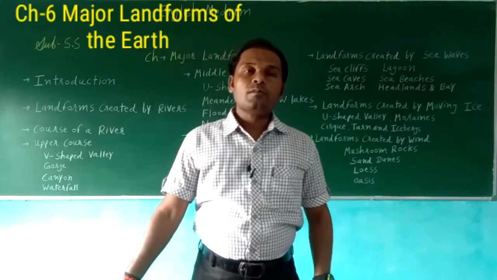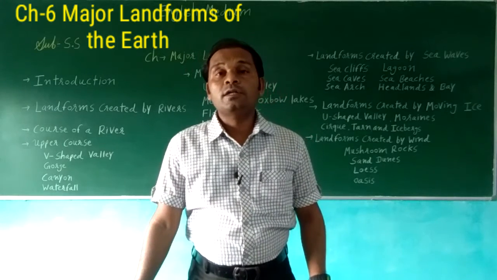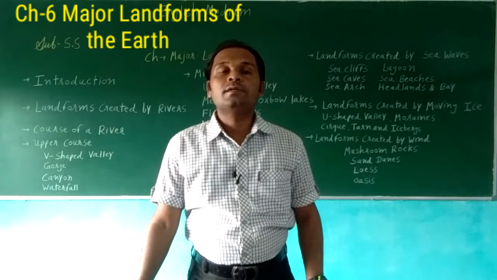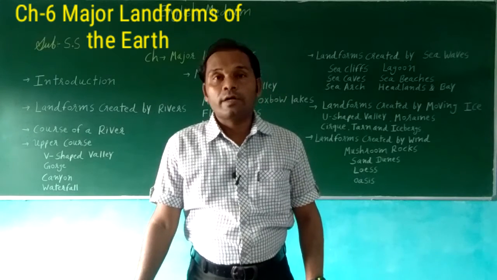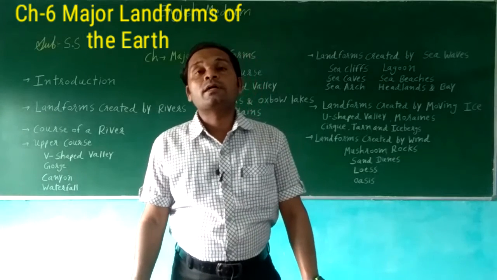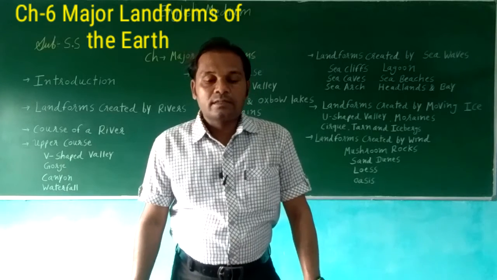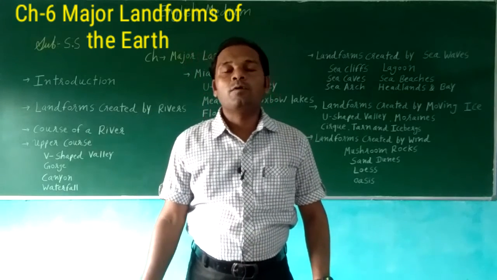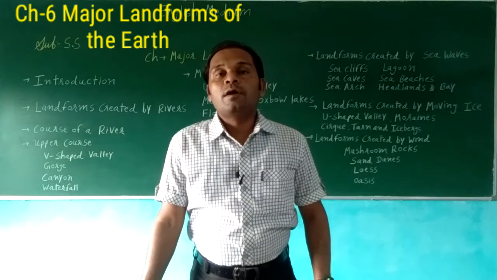Then there is the waterfall. Generally a waterfall is formed from the mountain, where water falls. When a cascade of water falls from a great height over steep valley sides, that is called a waterfall. It falls with great speed from the mountains.